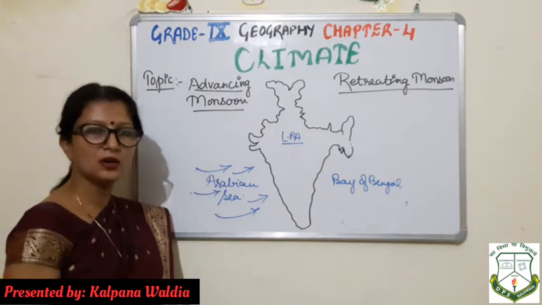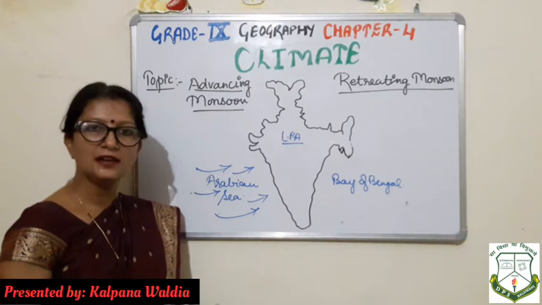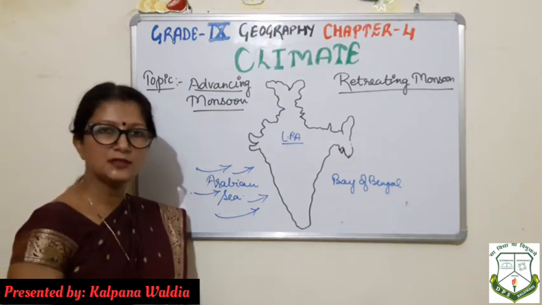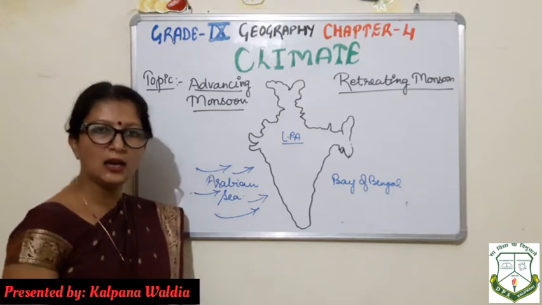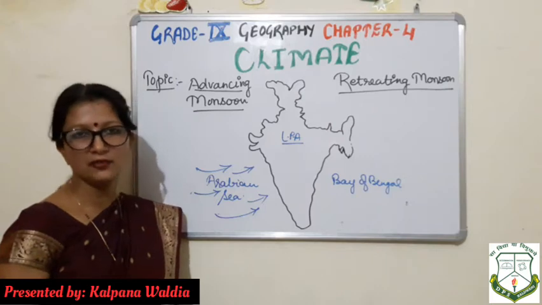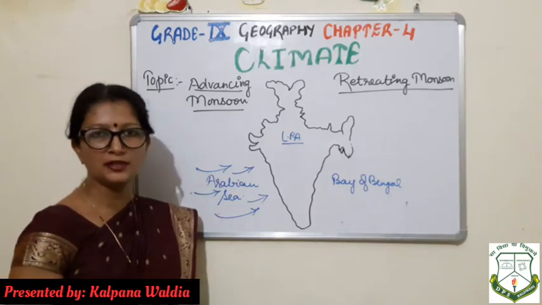And we know why they are called trading winds: because Arabian people used to start trading in the month of June or July, because the wind helps to move their ships forward along with the waves of the sea. That's why we say trading wind. And at that time the speed of the wind remains very high, that is 30 kilometers.